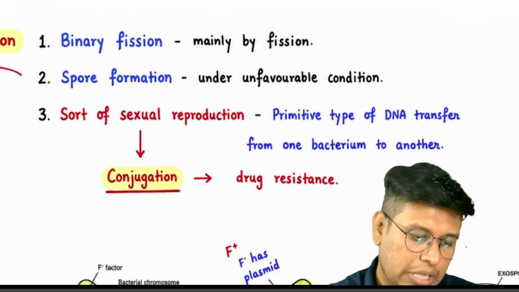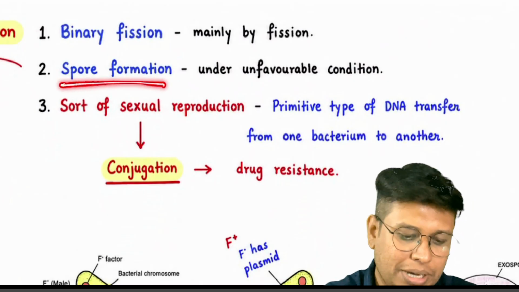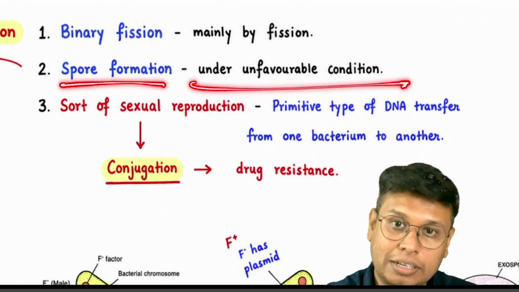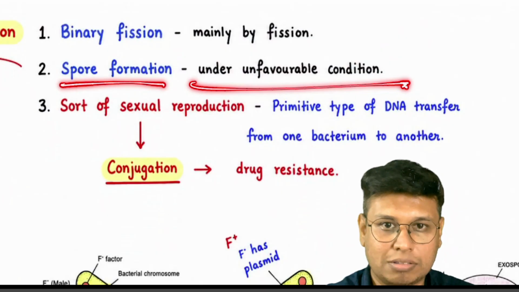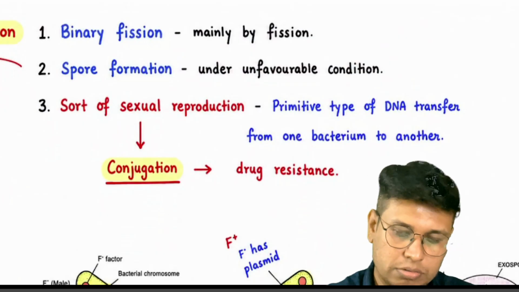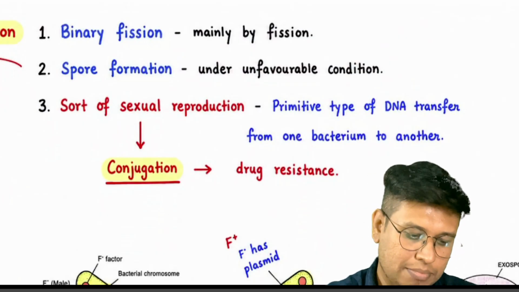Okay. Then spore formation. This can be debated. Is it a reproduction or a survival mechanism? Because here cell number is not doubling. Okay. We are going to see all the diagrams there.